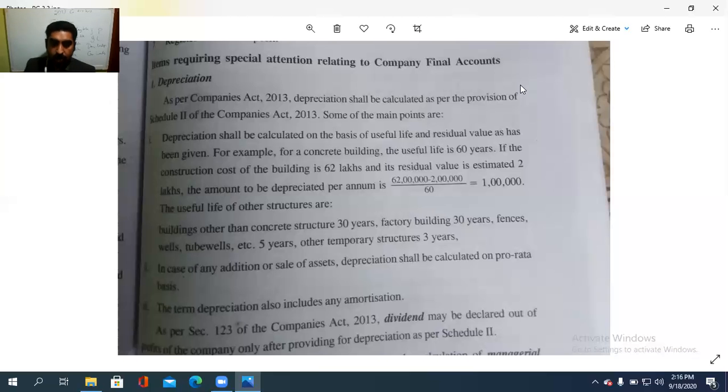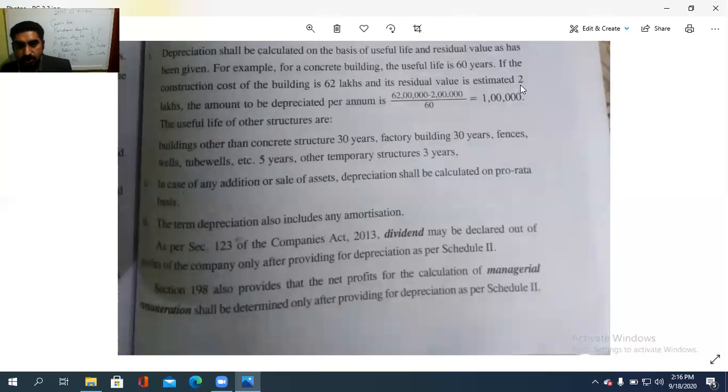As per section 123 of the Companies Act 2013, dividend may be declared out of the profits of the company only after providing the depreciation as per schedule 2. അപ്പോൾ ഡിവിഡൻഡ് എന്താണ്? ഡിവിഡൻഡ് എന്നുള്ളത് നിങ്ങൾ പഠിക്കും. So, as per section 123 of the Companies Act 2013, dividend may be declared out of the profits of the company only after providing for depreciation as per schedule 2. അപ്പോൾ ഡിപ്രീസിയേഷൻ കൊടുത്ത ഡിപ്രീസിയേഷന്റെ എമൗണ്ട് കൺസിഡർ ചെയ്തതിന് ശേഷം മാത്രമേ ഡിവിഡൻഡിനുള്ള ദാറ്റ് ഈസ് ടു ബി ഡിക്ലെയർഡ് ഔട്ട് ഓഫ് ദി പ്രോഫിറ്റ്സ്.